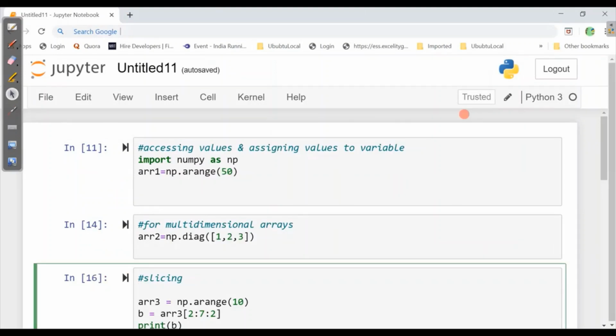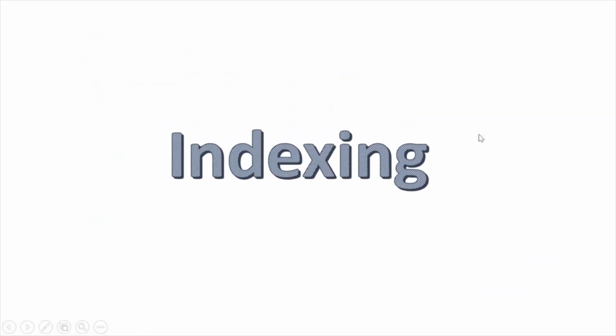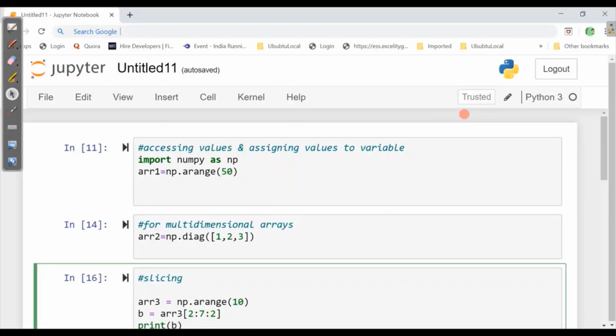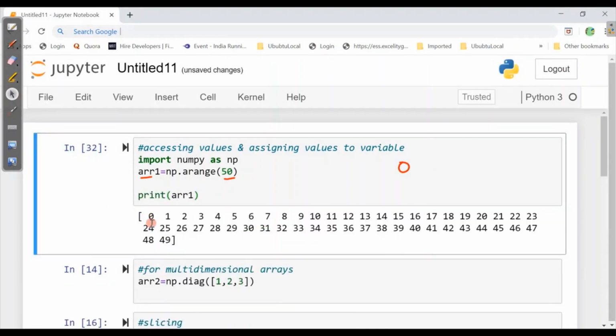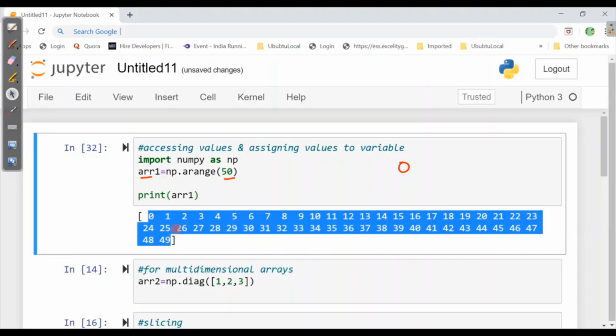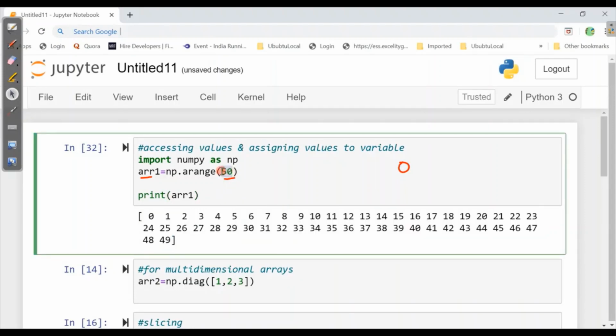Indexing and slicing. So first let us know how to access values. Accessing values is just like Python. Here also indices start with 0. So here when we write arr1 equals np.arange(50), and when I print arr1, it will give values from 0 to 49, as the last value is always exclusive. This we have discussed in the last video. Now in this video we will see how to access values.